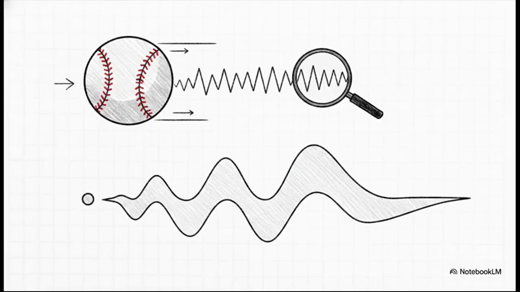De Broglie essentially theorized that absolutely everything in the universe has a wavelength. The formula he proposed was revolutionary. Wavelength, or lambda, equals Planck's constant divided by momentum. Now remember, momentum is simply an object's mass multiplied by its velocity. Because momentum is mass times velocity, a heavy object moving at high speed, like a thrown baseball, has a momentum so unimaginably huge that the resulting wavelength becomes infinitesimally tiny. It's so unbelievably small we could never possibly detect it. But for an incredibly tiny particle, like an electron, the mass is so amazingly small that the calculated wavelength lands right in the X-ray range, meaning it would be entirely measurable.